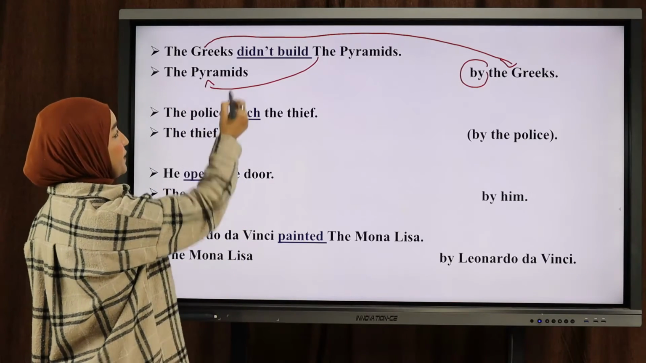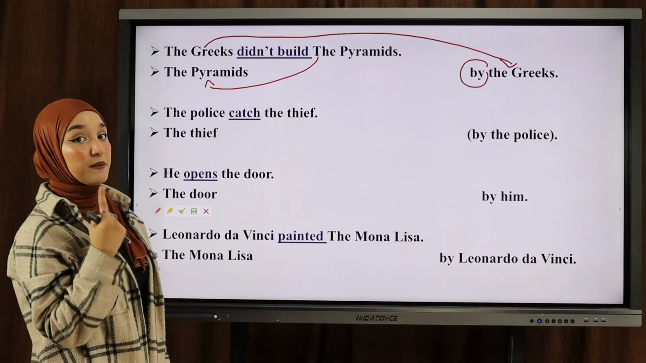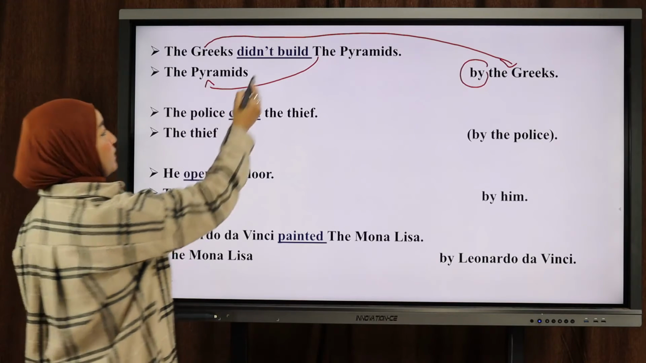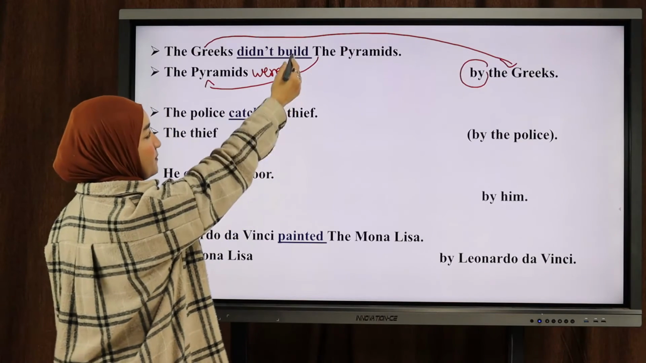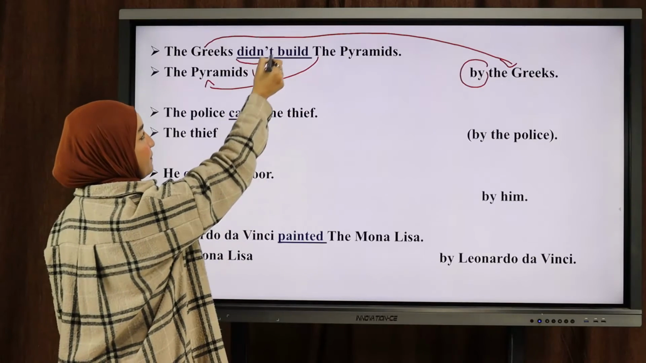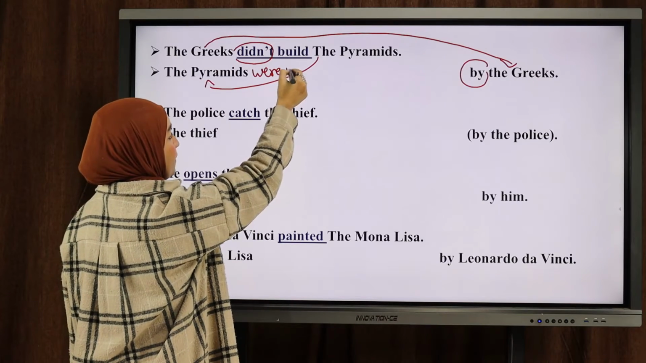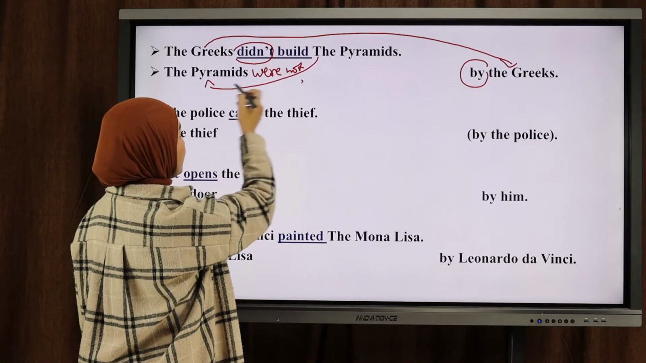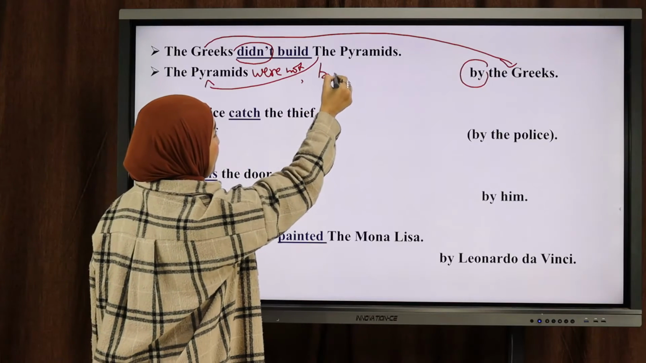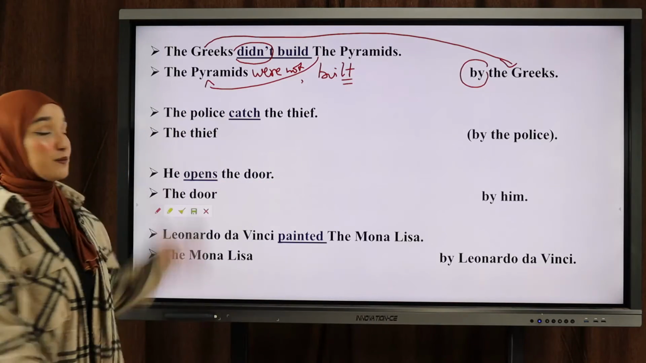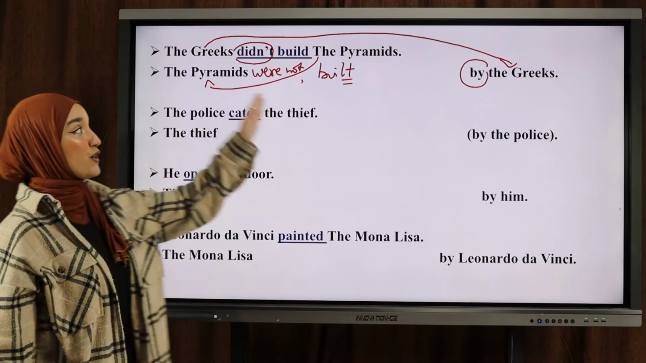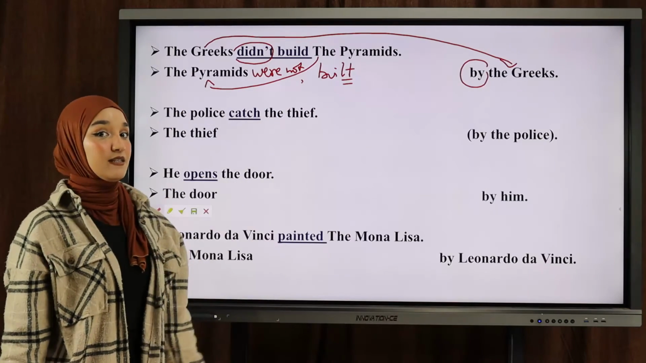Now, I have the pyramids, not one pyramid. So it's in the plural. It should become were. But here I have the negative form, so were not or weren't. So the pyramids were not built, okay? This is the past participle of the verb build, okay? The pyramids were not built by the Greeks.